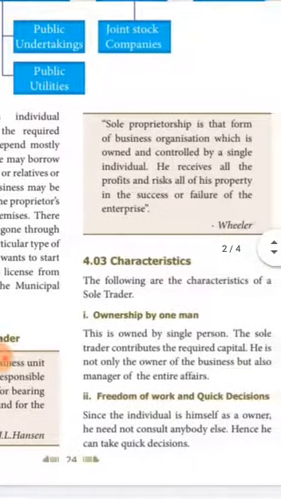Now, let us see the characteristics of a sole trading concern. First one is ownership by one man. Actually, this business unit is owned by a single person. In that case, the sole trader entirely contributes the capital. So, he is not only the owner of the business but also the manager of the entire affairs, we can say.